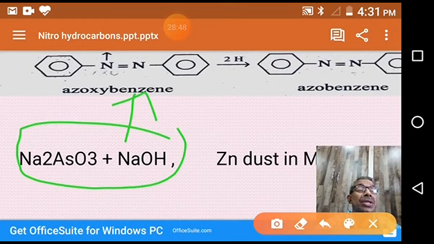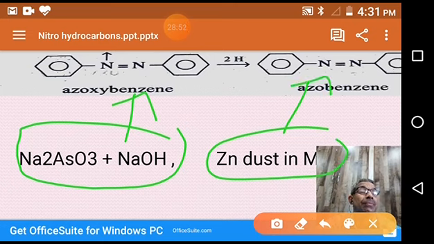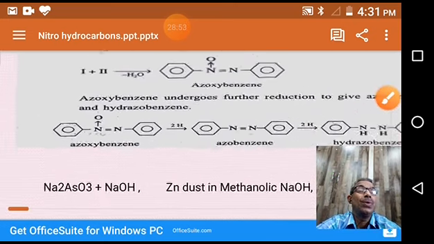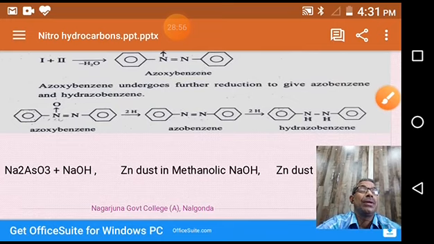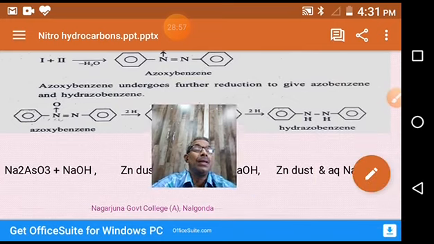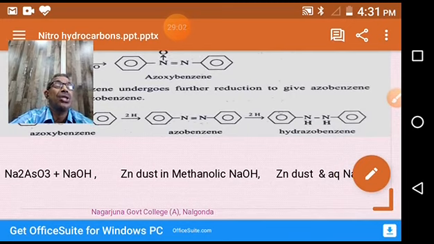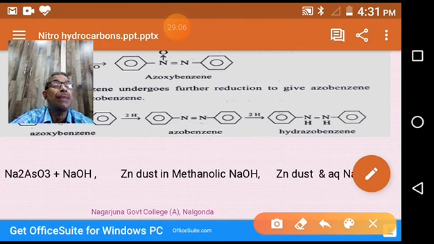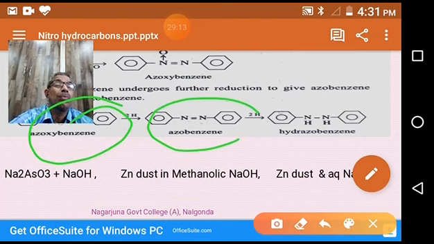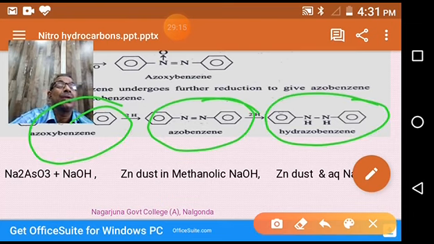Whereas zinc dust and methanolic NaOH gives azobenzene. In zinc dust and aqueous NaOH, it gives hydrazobenzene. You see, we are getting three types of products: azoxybenzene, azobenzene, hydrazobenzene. So these are the three reduced products.